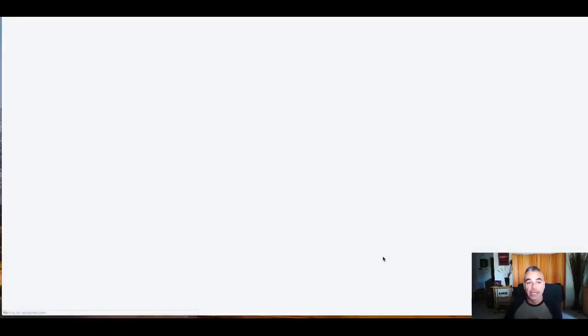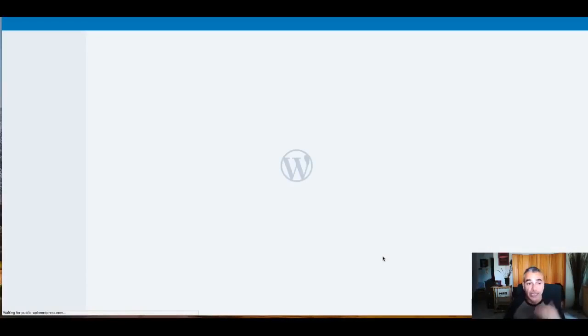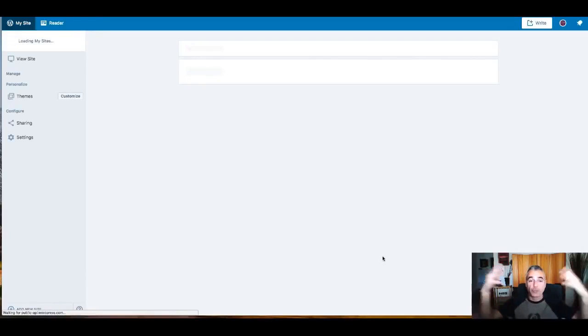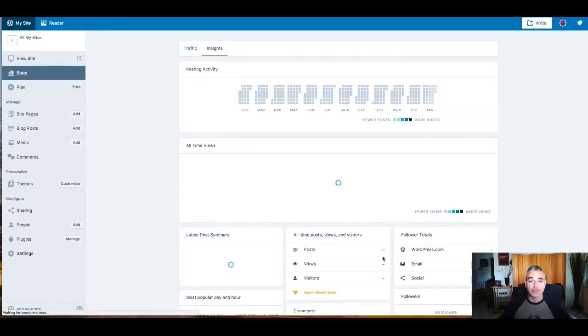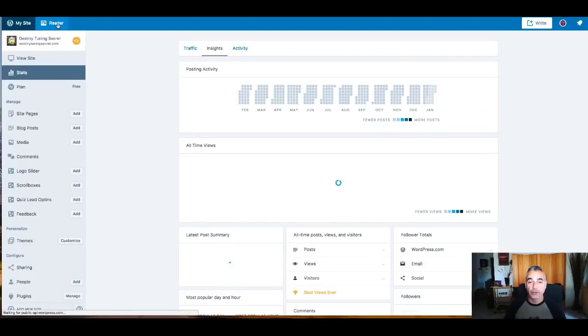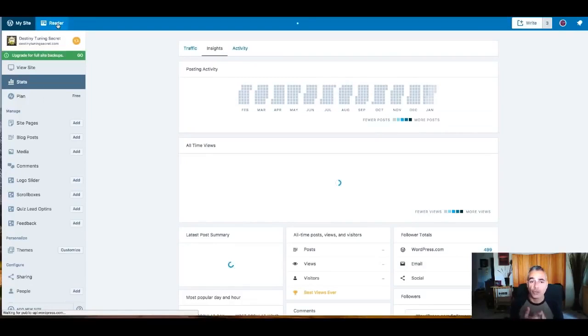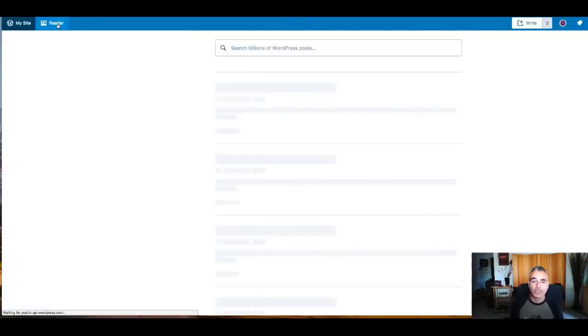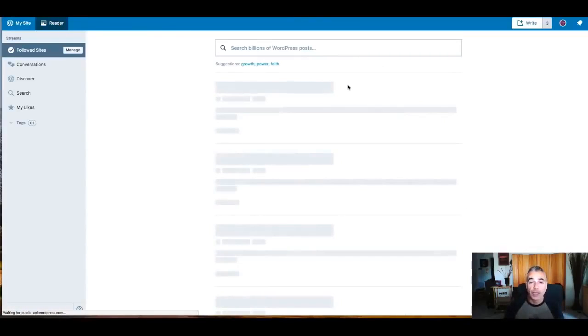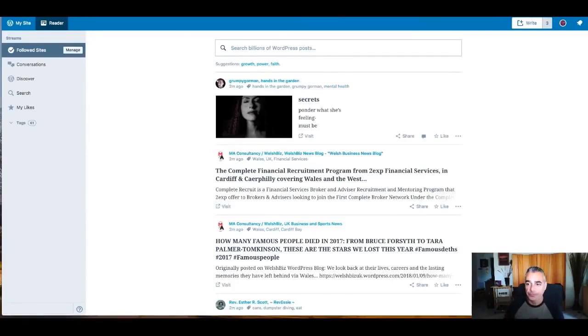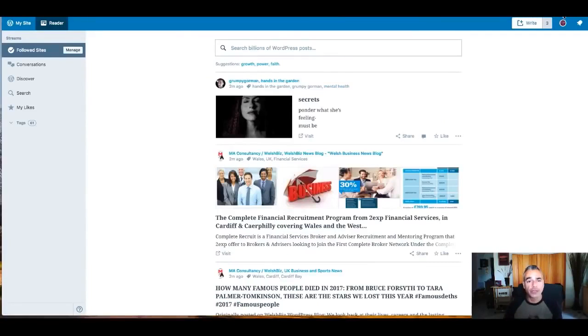I want you to click on that if you're doing this through your website, and it takes you to the WordPress.com platform. This is where all the magic happens. If you come to Reader right here, this is where you will find your new keywords you're going to be using and how you're going to be searching for new articles and posts. Very simple. Now I'm bringing you in here so I can give you an example of how you're going to begin finding keywords to put in Traffic Zion.